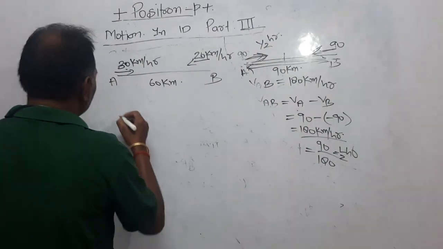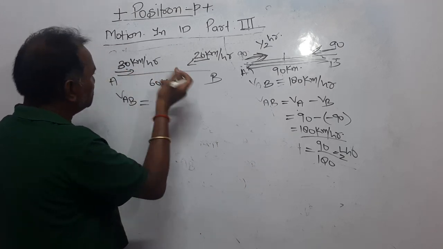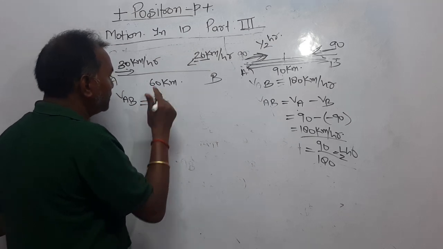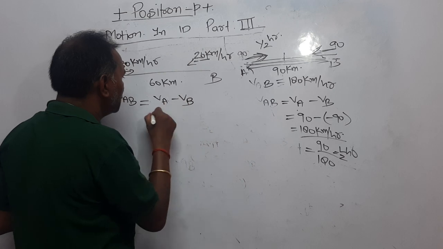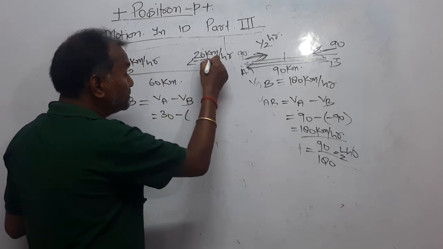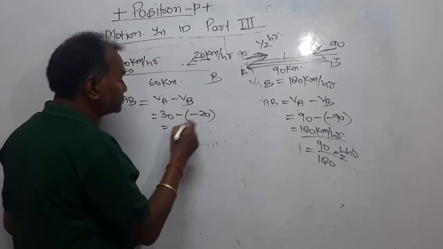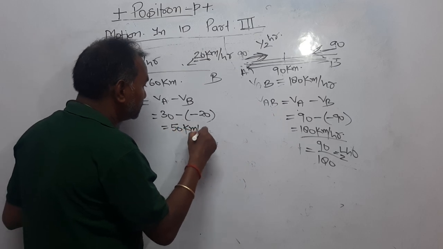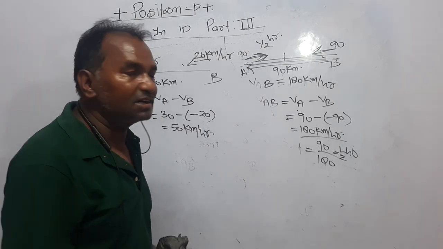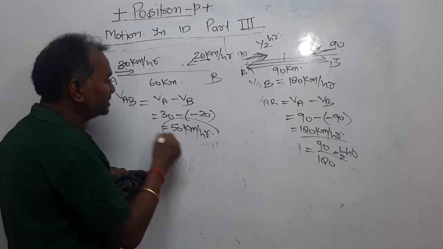Now dear students, again I am considering VAB, the velocity of A with respect to B. That is equal to 30 plus 20, just applying VA minus VB. VA is along the positive x axis, so this is plus 30, minus VB is along the negative x axis, so it is minus 20. So 30 plus 20, that is 50 km per hour. Now dear students, what I have said, if you consider the relative velocity, VAB means when B is at rest, the velocity of A will be this, right?